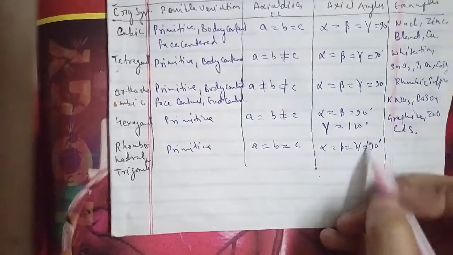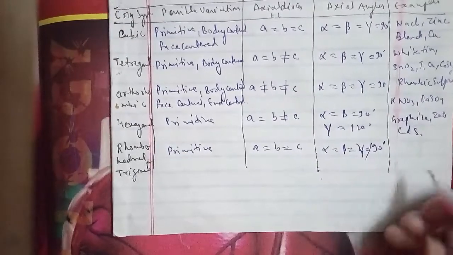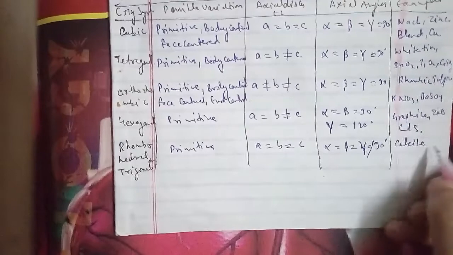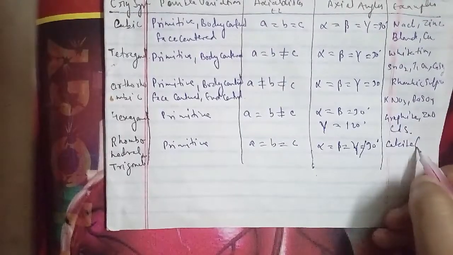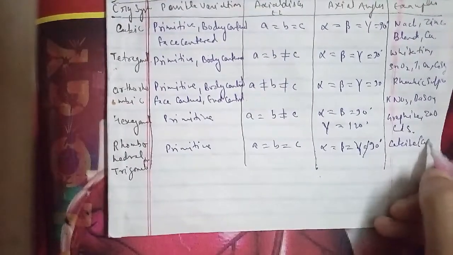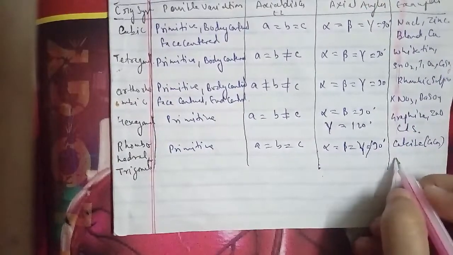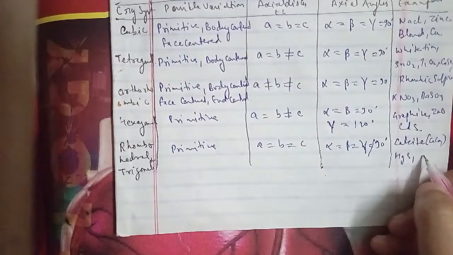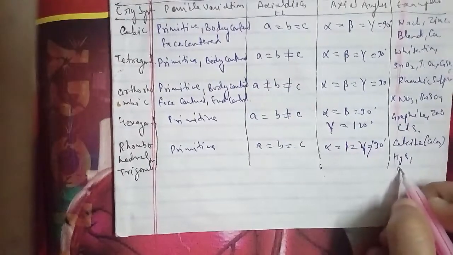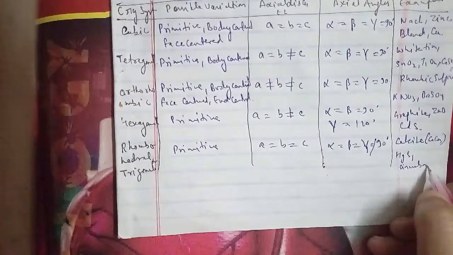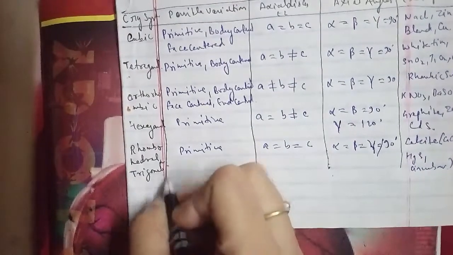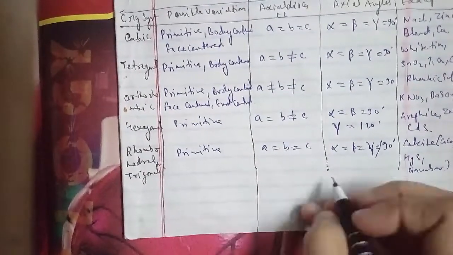Here A is not equal to B is not equal to C, where alpha equals gamma, which equals 90 degrees, and beta does not equal 90 degrees. For the examples we have monoclinic sulfur and Na2SO4 10H2O.